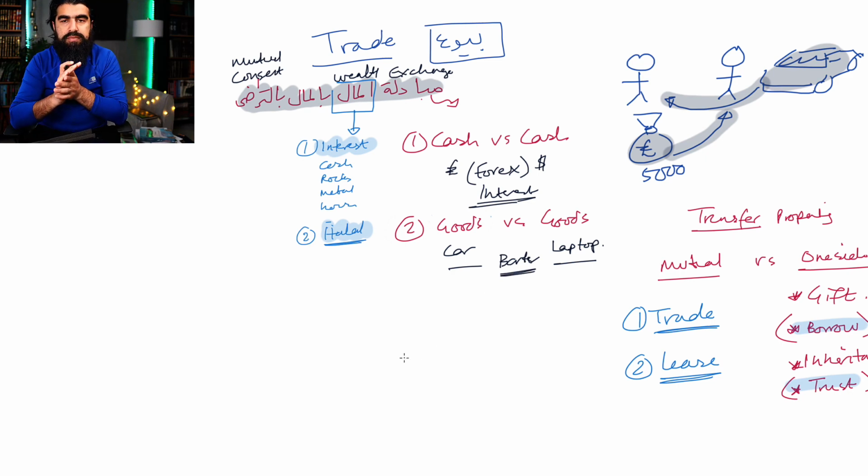So in the bartering system, where goods are exchanged for goods, you call this muqayyada in Arabic. We're going to be covering this as well. There are also rules attached to this.